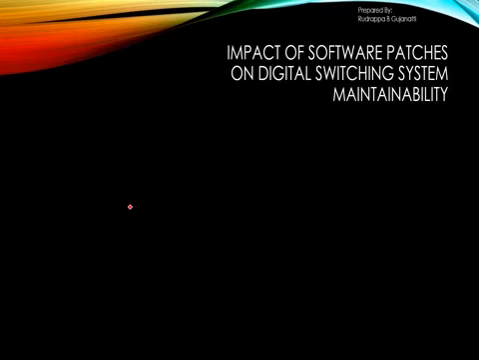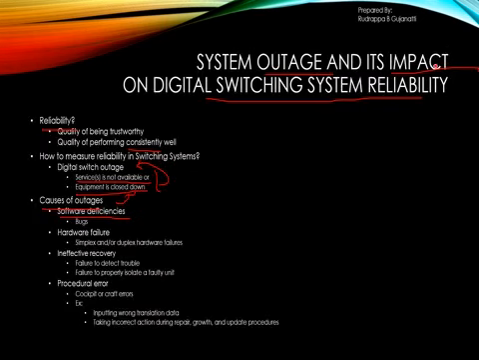So let us see what is the impact of the software patches on the digital switching system maintainability. Now, we have to discuss first as to why software patches come into existence. In the previous slide we discussed the different possible reasons as to why the outage occurs. Now once we identify that there is an outage, and once we identify that there is a failure or some problem, we have to try to fix it.